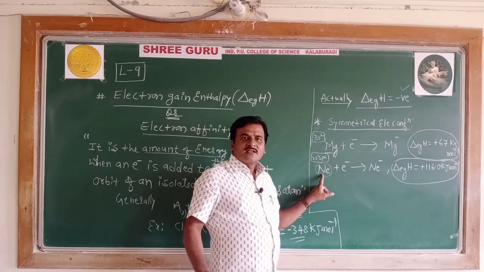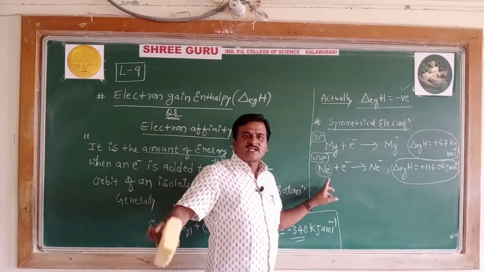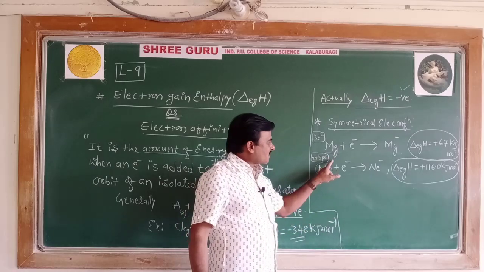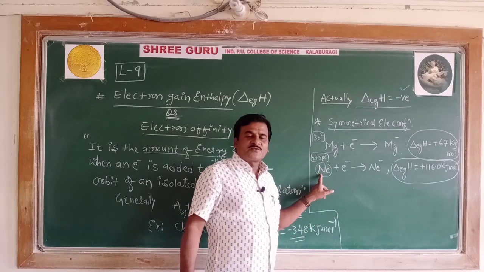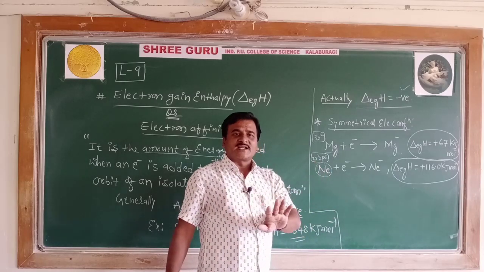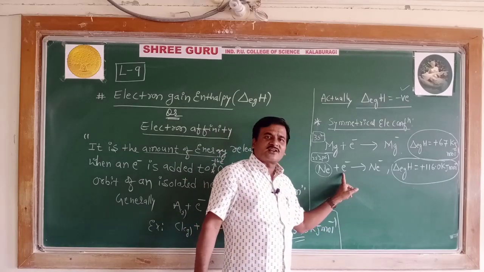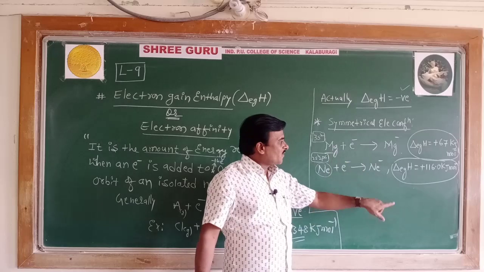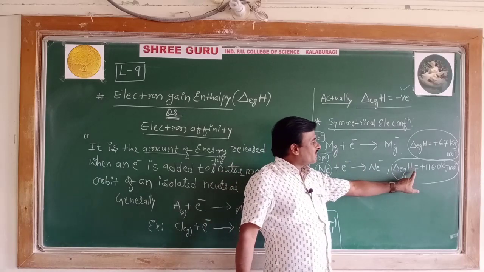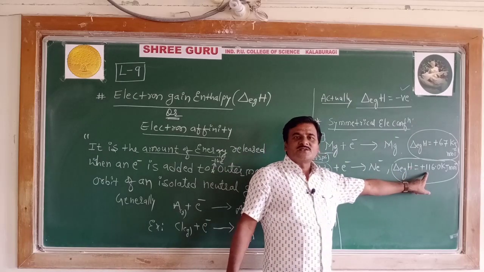Even this outermost shell is completely filled, an octet it has attained. Therefore, neon also generally doesn't show a tendency to gain an electron. Therefore, the electron gain enthalpy of neon is also positive.